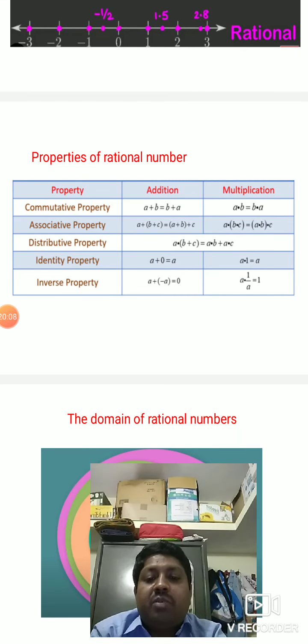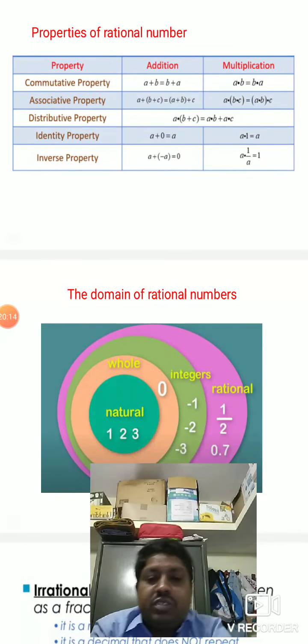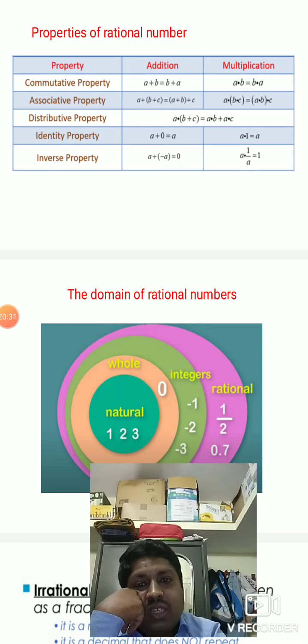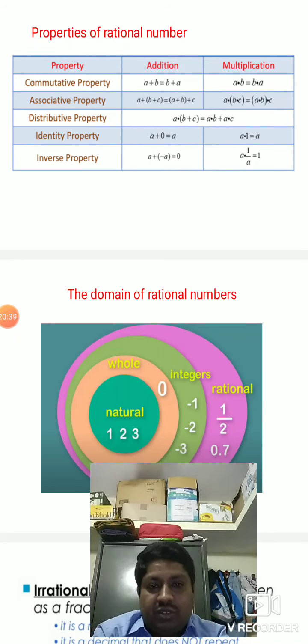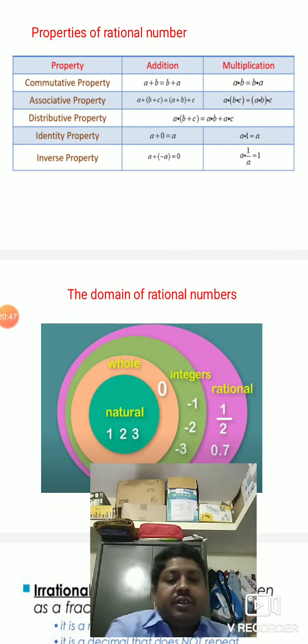Associative property: grouping numbers differently, you will get the same answer. Distributive property: distributing, you will get the answer, LHS is equal to RHS. Identity property: for example, if 0 is added to any number you will get the same number, that is the identity element for addition. If 1 is multiplied to any number you will get the same number, that is the multiplicative identity. Inverse property means a number subtracted from itself gives 0, and a number divided by itself gives 1. So these are the properties you have learnt in class 8.